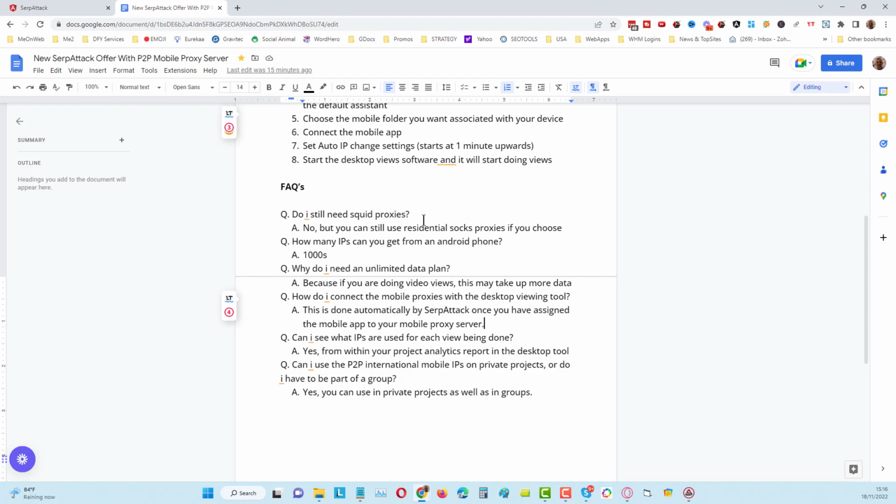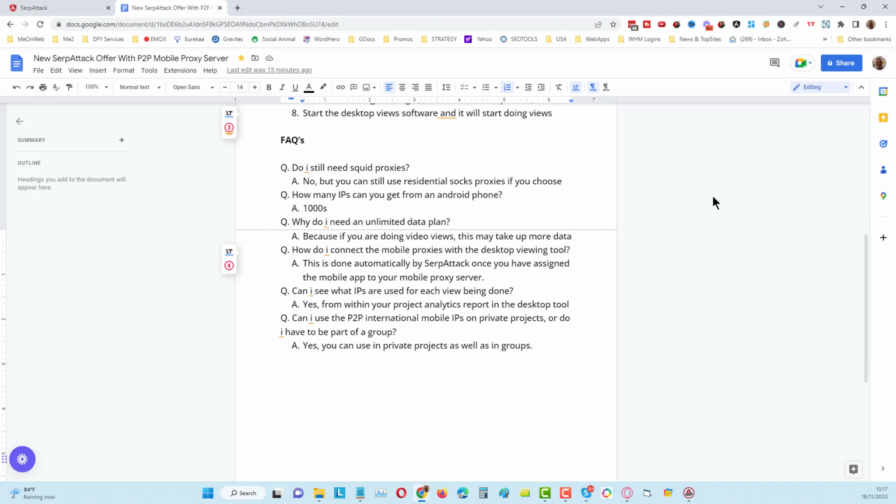Just get 3 or 4 people that you can really trust that will keep the telephone on, and that way you're able to get those views, and they're all mobile views from different IPs from different parts of the world. Okay, that's a very, very good situation to be able to find ourselves in now that we can do that.